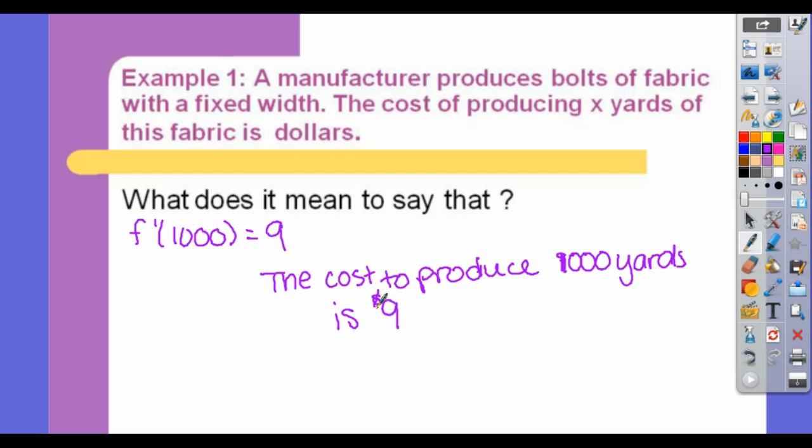That's probably pretty comparable. As the yards increase, what do we expect to happen to the production cost? Careful. If a company mass produces 5,000 yards, is it going to cost them more to produce 1,000 yards or 5,000 yards?